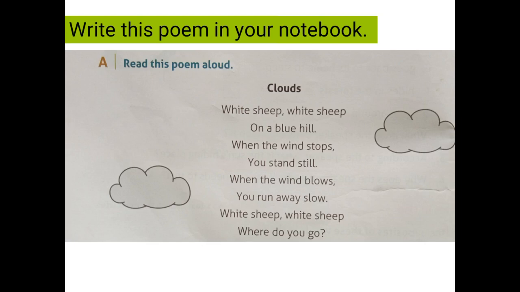When there is no wind, you stand still. And when the wind blows, you run away slow. When the wind starts blowing, the clouds move away slowly. White sheep, where do you go? And they are asking the clouds, white sheep, where do you go?